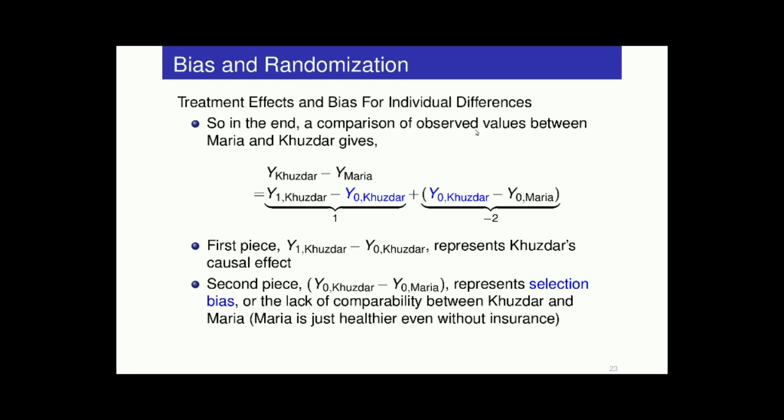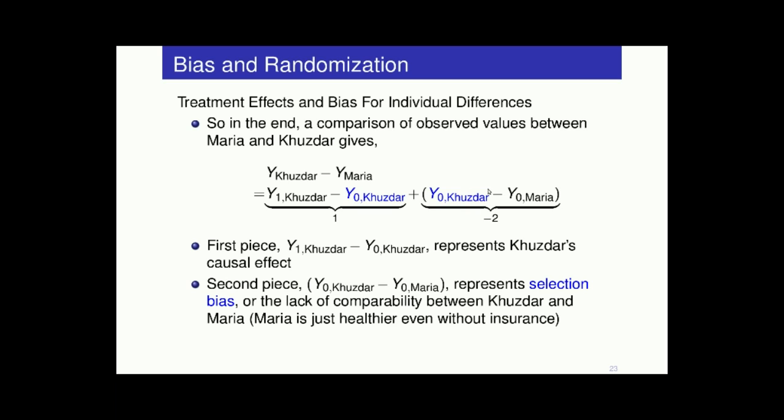So a comparison of the observed values between Maria and Kuzdar gives this. The first piece is the actual causal effect. That's what we're after. The second piece is what we call selection bias, or the lack of comparability between Kuzdar and Maria. We said Maria is just healthier, even without insurance. Her Y0, I think we said, was 5, and Kuzdar's was 3.